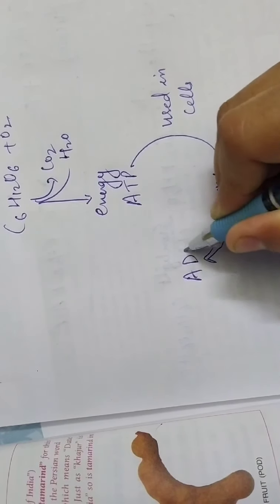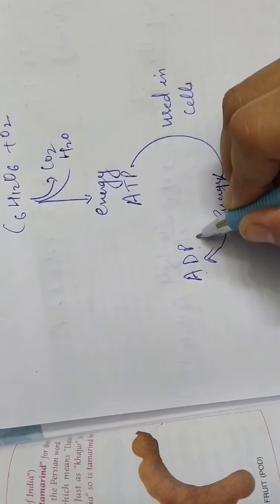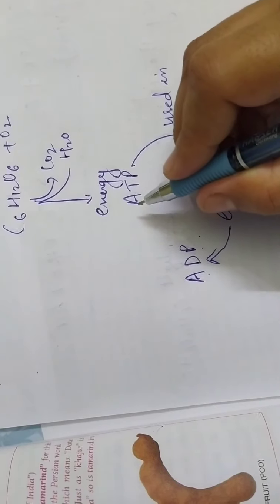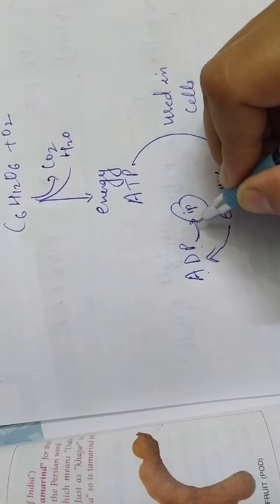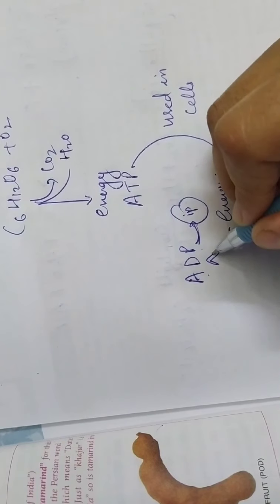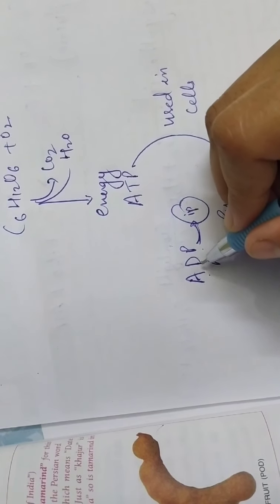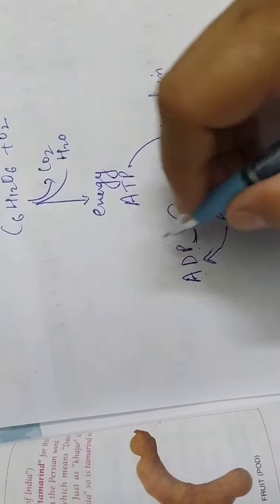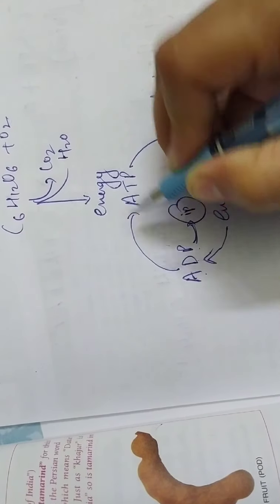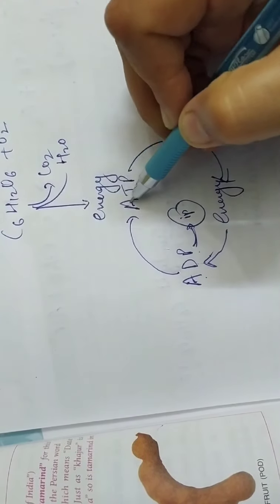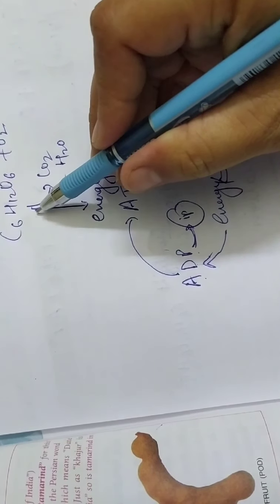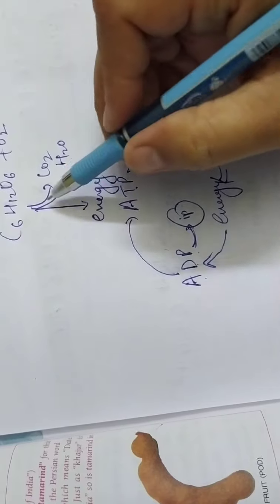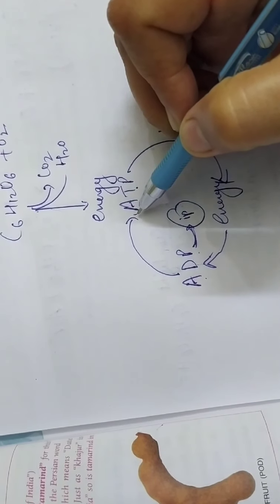adenosine diphosphate, ADP, and then adenosine monophosphate. Here a phosphate comes out, and it gets converted into adenosine diphosphate, and then again we synthesize ATP. ADP will again get converted into ATP when we eat food, or you can say during the process of respiration.